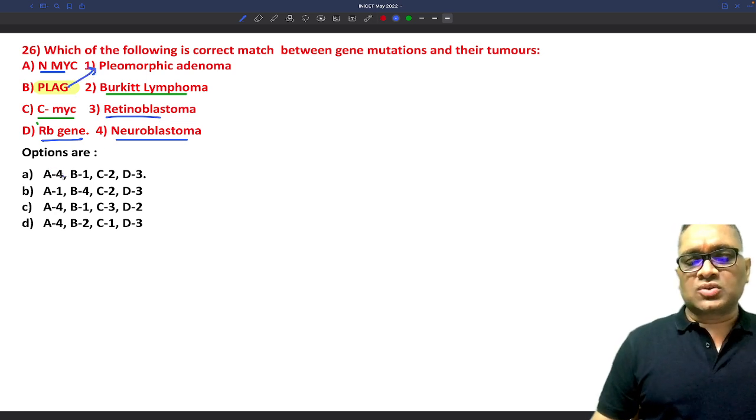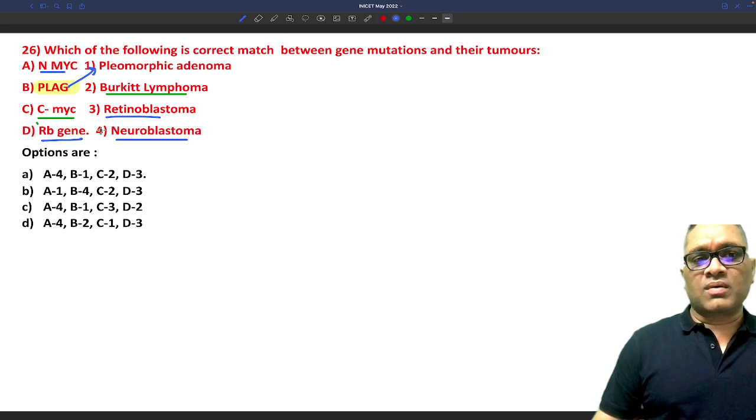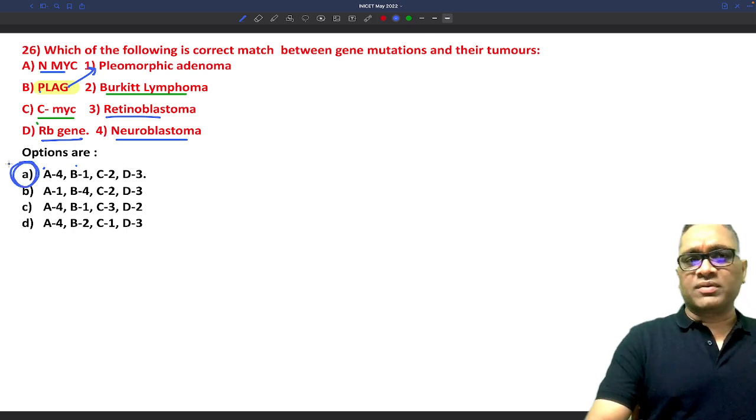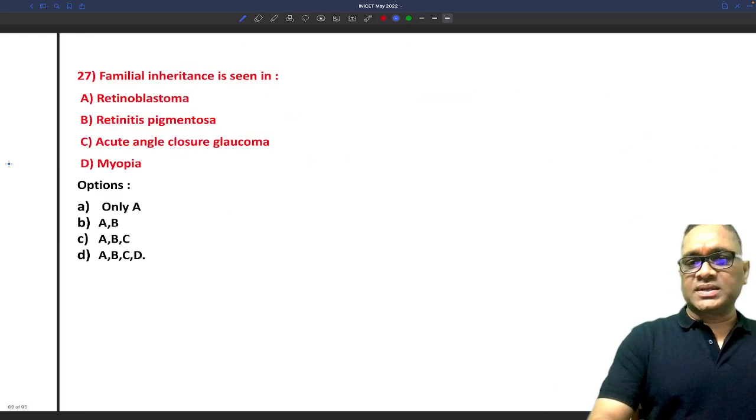So it's easy. Now you can see that A is for 4. B, PLAG, is for 1. C-MYC is for 2, Burkitt lymphoma. And D is RB gene for retinoblastoma. So the answer is A. So that is how you can solve these kinds of questions.